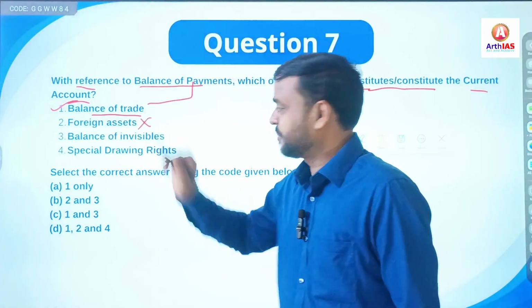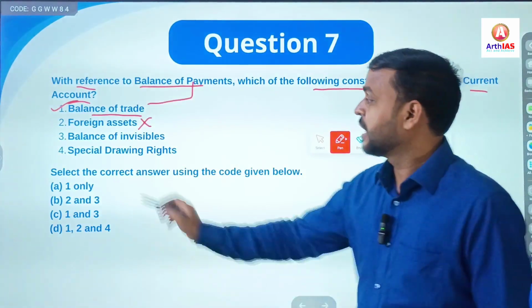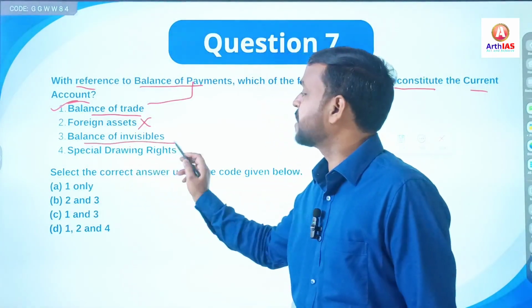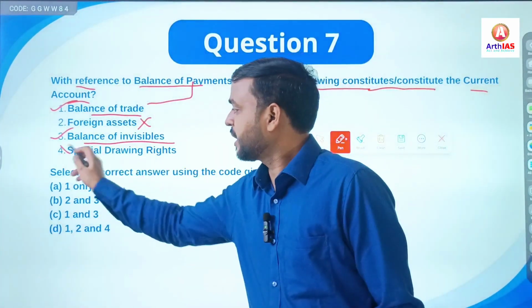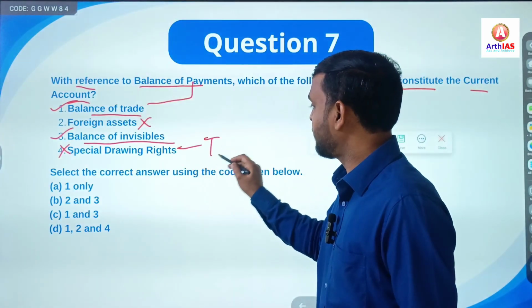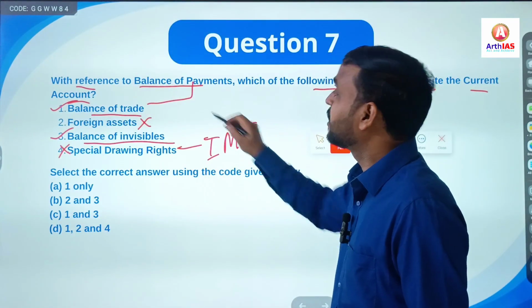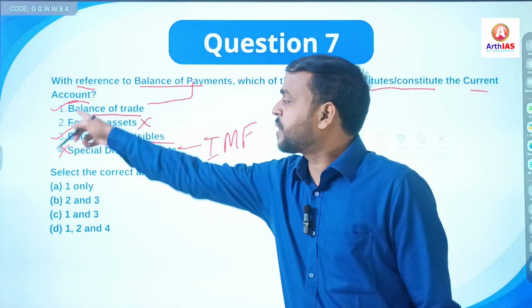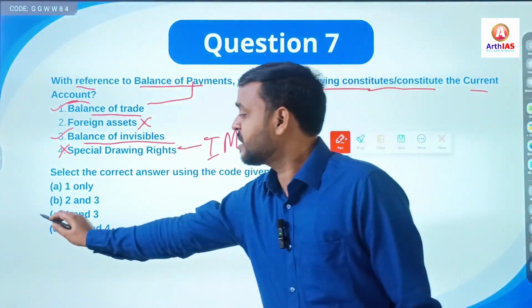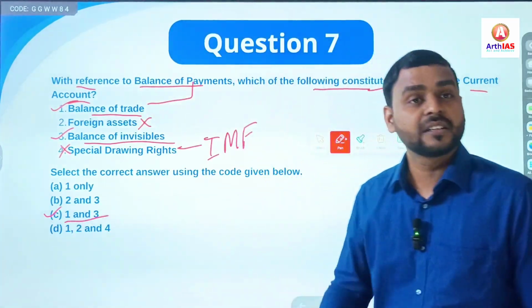Foreign assets, no. Third, balance of invisibles. Yes, this is also correct. Special drawing rights, no, it is related to IMF, not balance of payment. So you can see only first and third statements are correct. Go for option C.